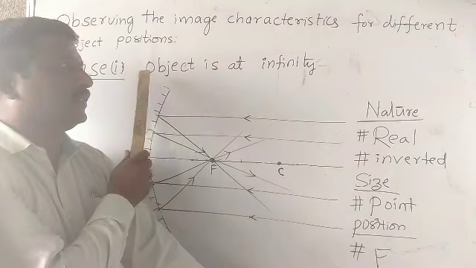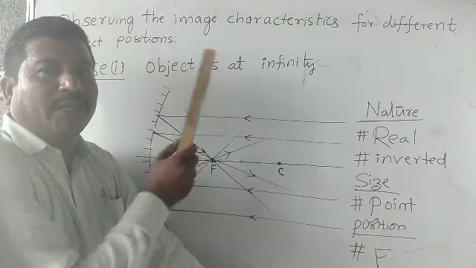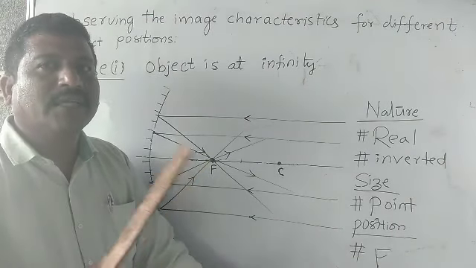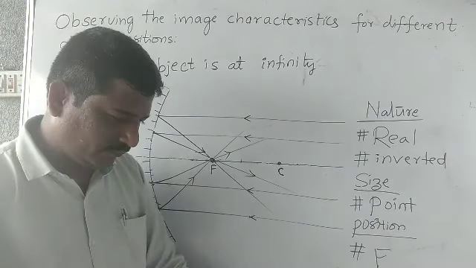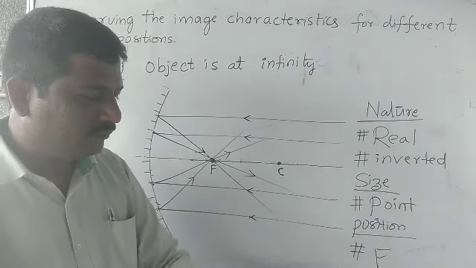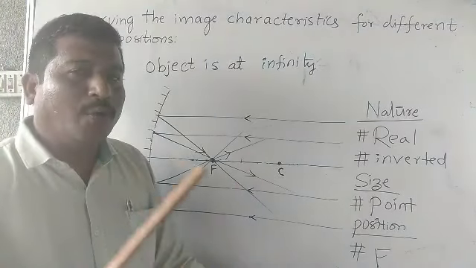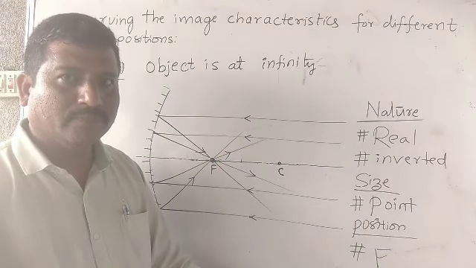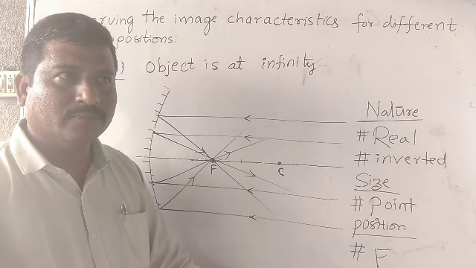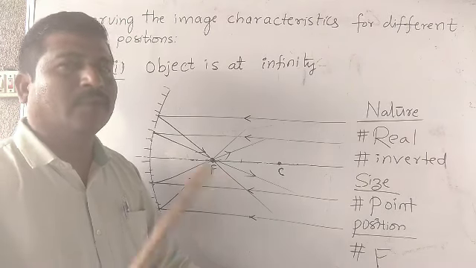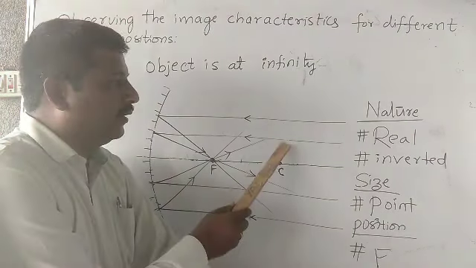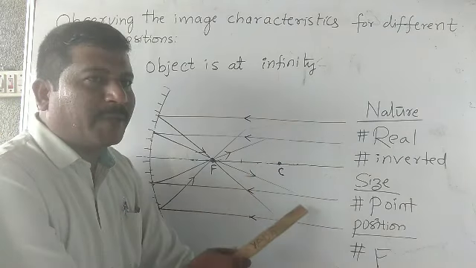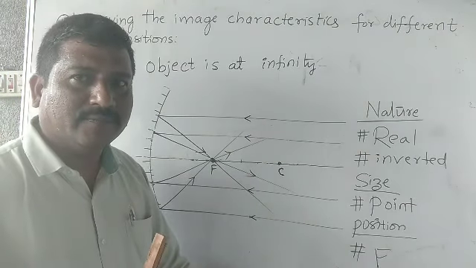Right. First, the object is at infinity. Srinitya, how can you say that the object is at infinity? Because we are getting parallel rays of incidence, sir. What do these parallel rays indicate?